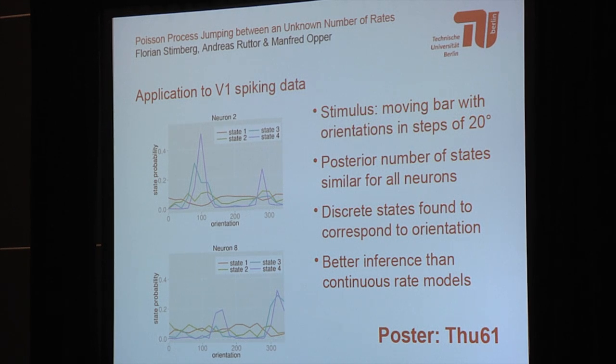The highest firing rates normally were concentrated around a preferred orientation, and the same orientation rotated by 180 degrees. The second highest rate was normally concentrated around neighboring orientations. The lowest firing rate was preferred between the preferred orientations. So we compared our method to models which assume a continuous firing rate and found that we were better able to capture both low-firing base states and high-firing bursting states. So if you're interested, come see our poster, number 61. Thank you.